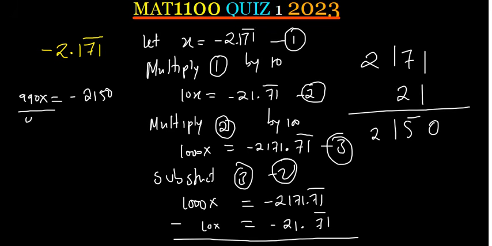So now divide both sides by 990. Now remember, for you to gain all the 6 marks, your answer should be in the simplest form. Just from here you can see this 0 can cancel with this 0. And from here I think we can look at a number that can go into both of these numbers without leaving any remainder. And what number is that which can go into 215 and into 99 without leaving a remainder? We don't have any, so the answer will just be 215 over 99. You gain all the 6 marks from here.